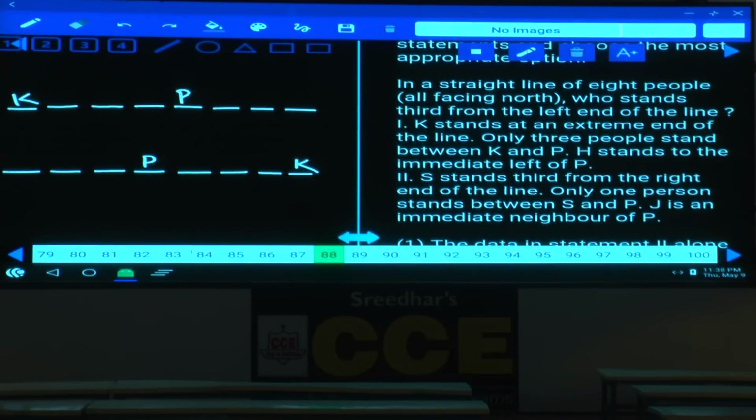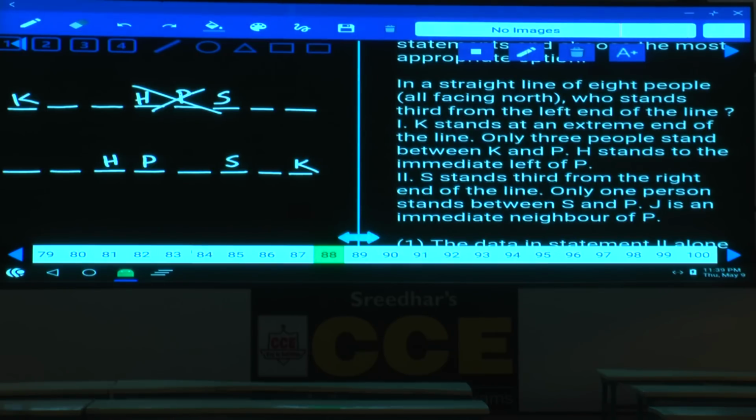Then H stands to the immediate left of P. H is to the immediate left of P. And next one, S stands third from the right end of the line. S is third from the right end of the line. And next one, only one person between S and P. Here in this case, this is ruled out. Now in this case, S and P, there is only one person.